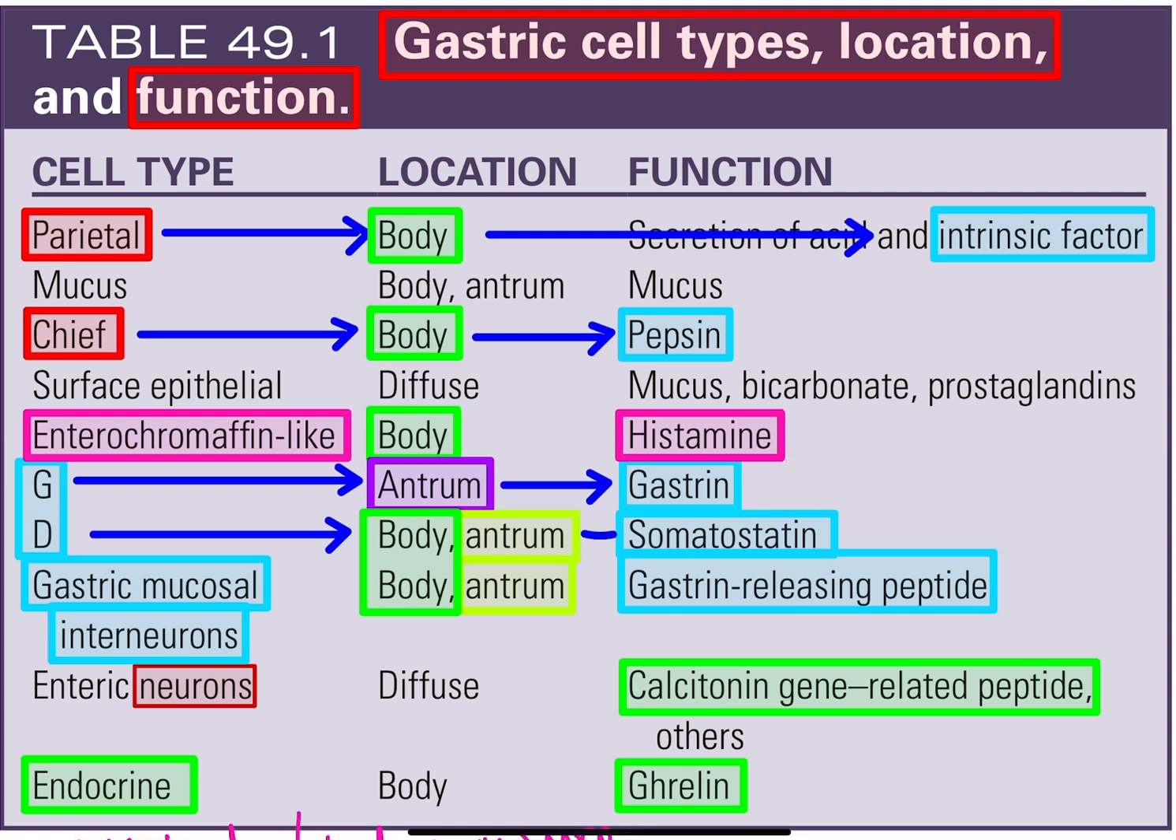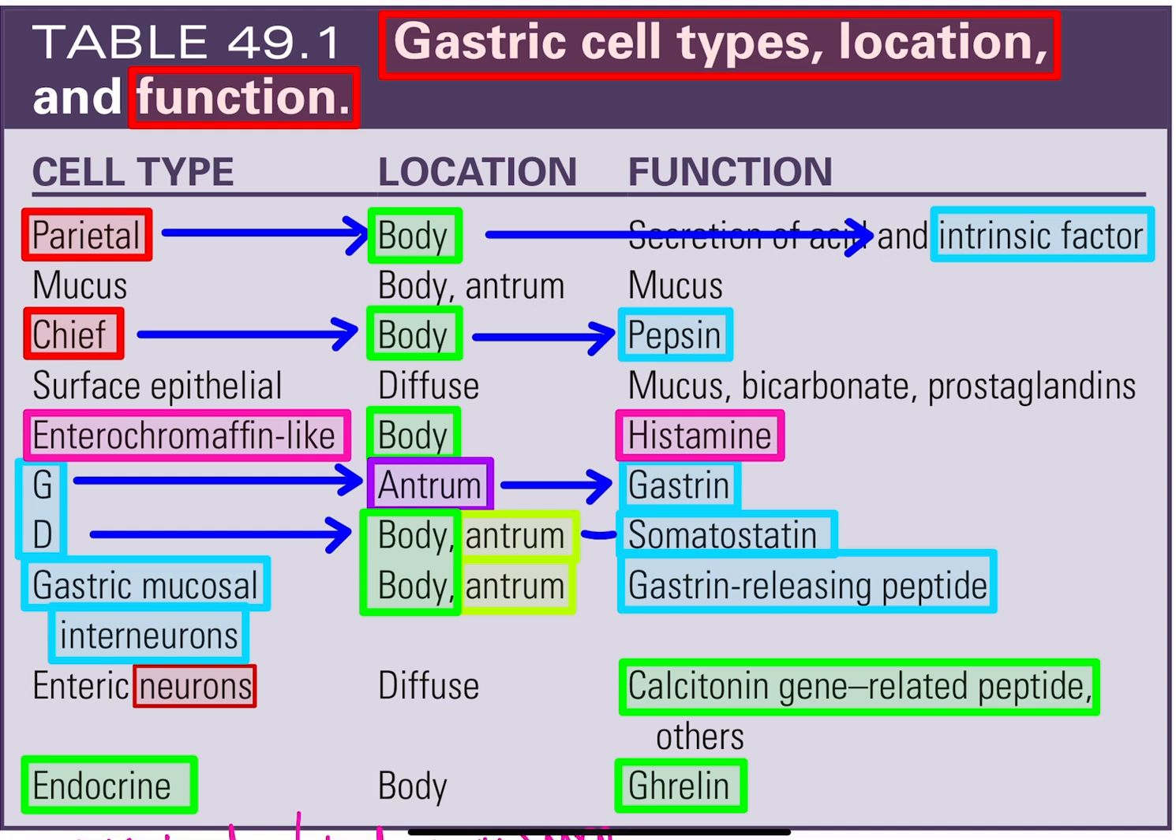Next is D cell. D cell is located in the body and antrum and secretes somatostatin. You have to remember somatostatin is secreted from D cell. This is an MCQ. Then gastric mucosal interneurons are also located in the body and antrum and secrete gastrin releasing peptide. So gastrin releasing peptide is secreted from gastric mucosal interneuron.